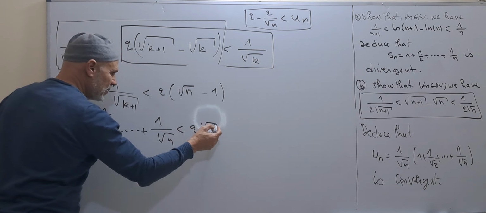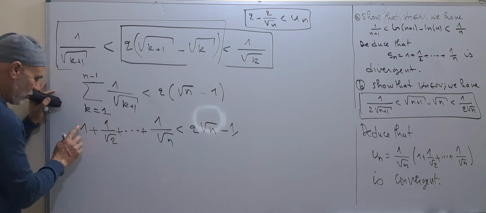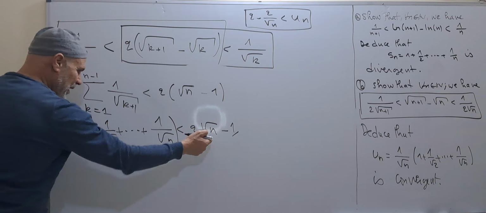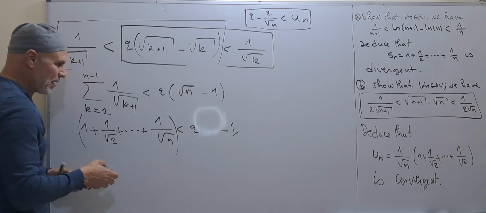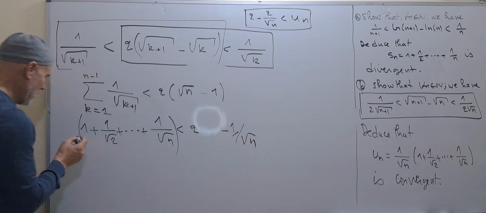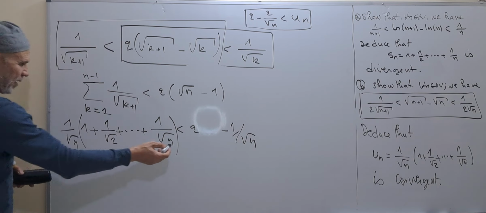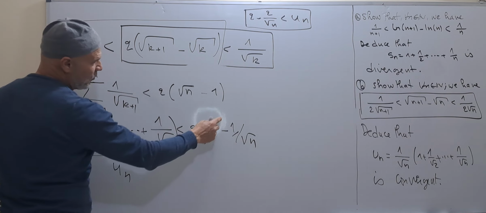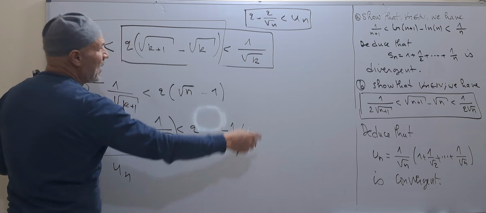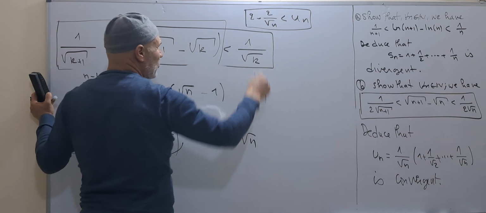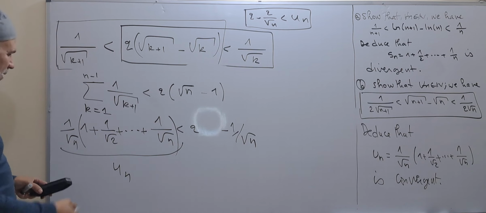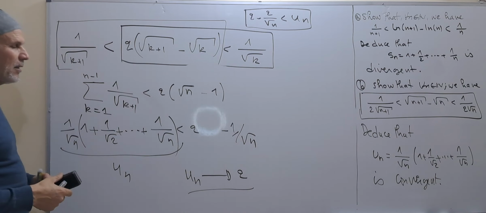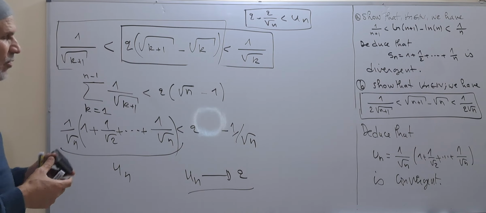This is less than 2 minus 1. I took minus 1 to this side. If we divide it by the square root of n, we get 1 over the square root of n, and here we have the square root of n. This is actually un. So un is less than 2 minus 1 over the square root of n, and greater than 2 minus 2 over the square root of n. When n goes to plus infinity, our sequence un goes to 2. So it is convergent.